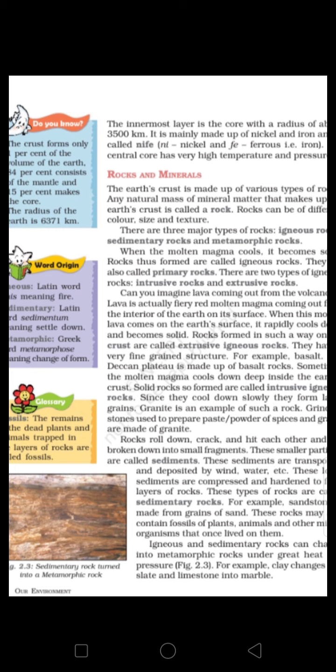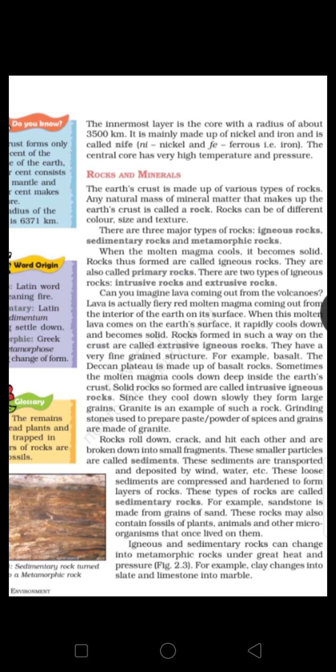Last week we started with chapter 2. Today we are going to learn about the different types of rocks. I have discussed igneous rocks with you, and now we come to sedimentary rocks. Look at the last second paragraph.